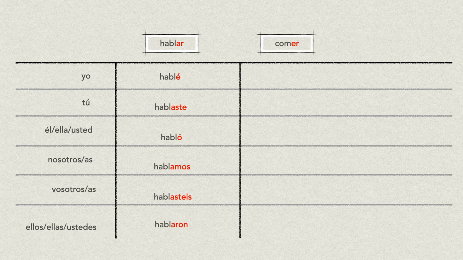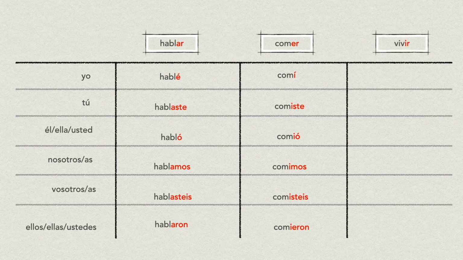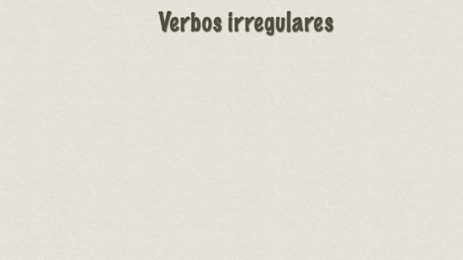For ER ending verb, the example that we are taking is el verbo comer. This is how it's conjugated. Comí, comiste, comió, comimos, comisteis, comieron. And for IR ending verb, the example that we are taking is vivir. It is viví, viviste, vivió, vivimos, vivisteis, vivieron. Now these were how regular verbs are conjugated in indefinido.